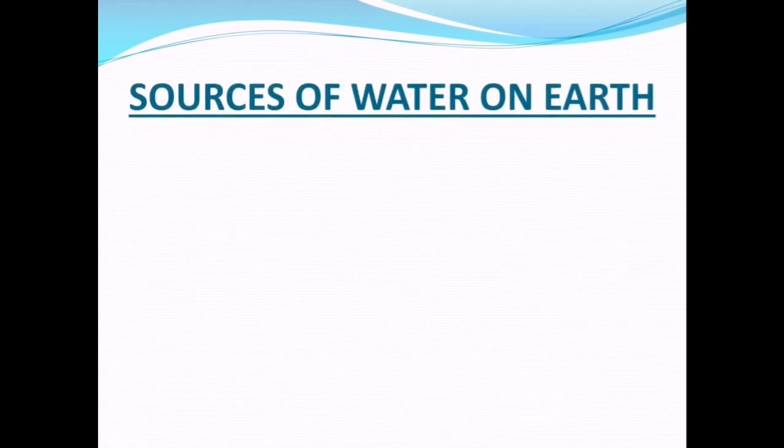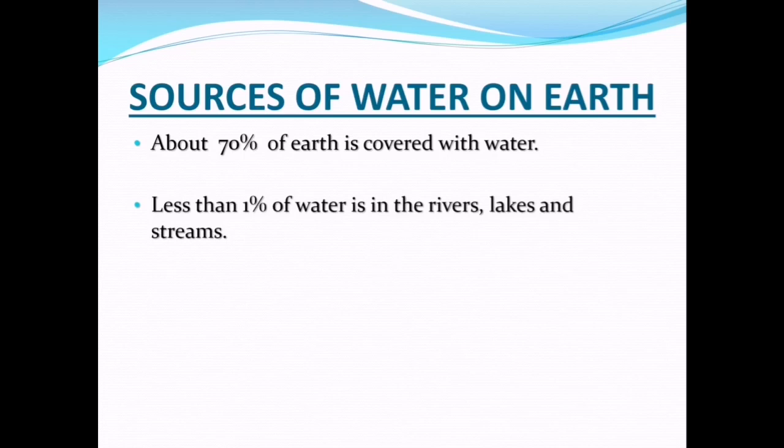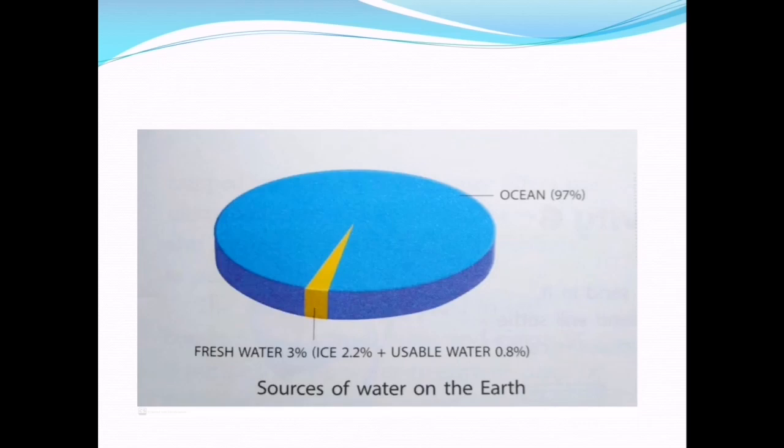Sources of water on earth. About 70% of earth is covered with water. Less than 1% of water is in the rivers, lakes and streams. 97% of water is from the ocean, but that is not usable. There is only 3% of water that is fresh water. Then we get water through natural sources and artificial sources.